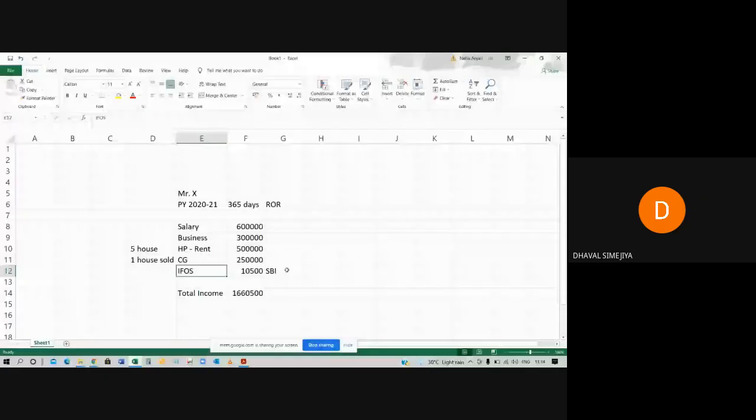Income from other sources. Why? Because that savings bank interest is not salary. That will not be considered in house property. That is not his business, and it is not capital gain. So the rest of the incomes like dividend income, fixed deposit interest income, savings bank interest income, gift received, all these incomes will be considered in other sources. Clear?